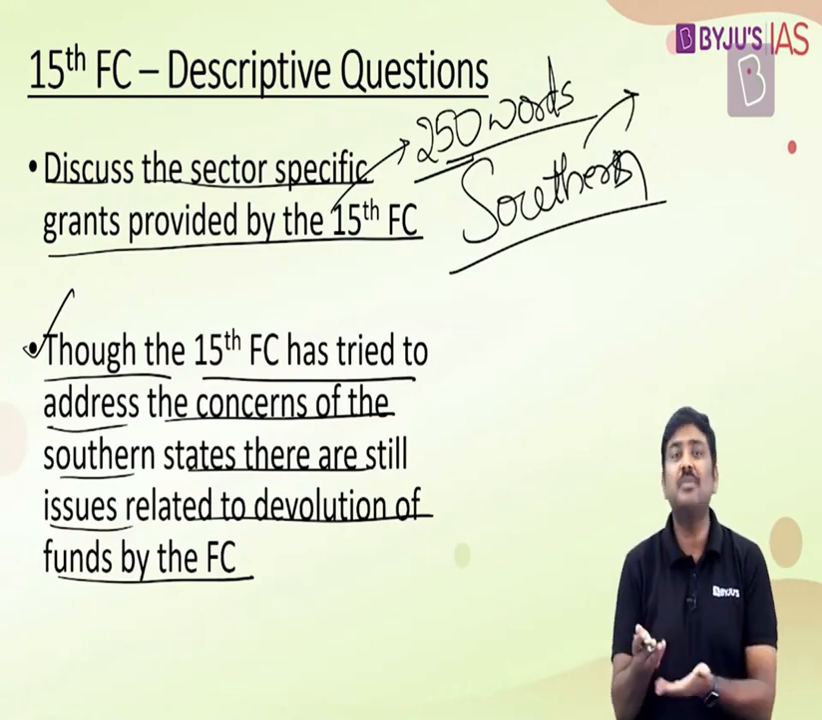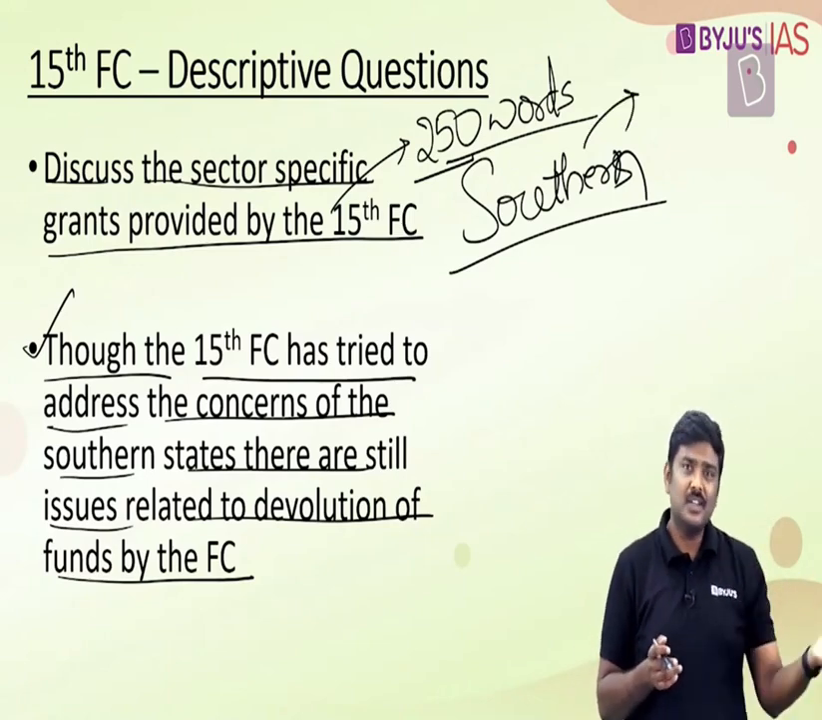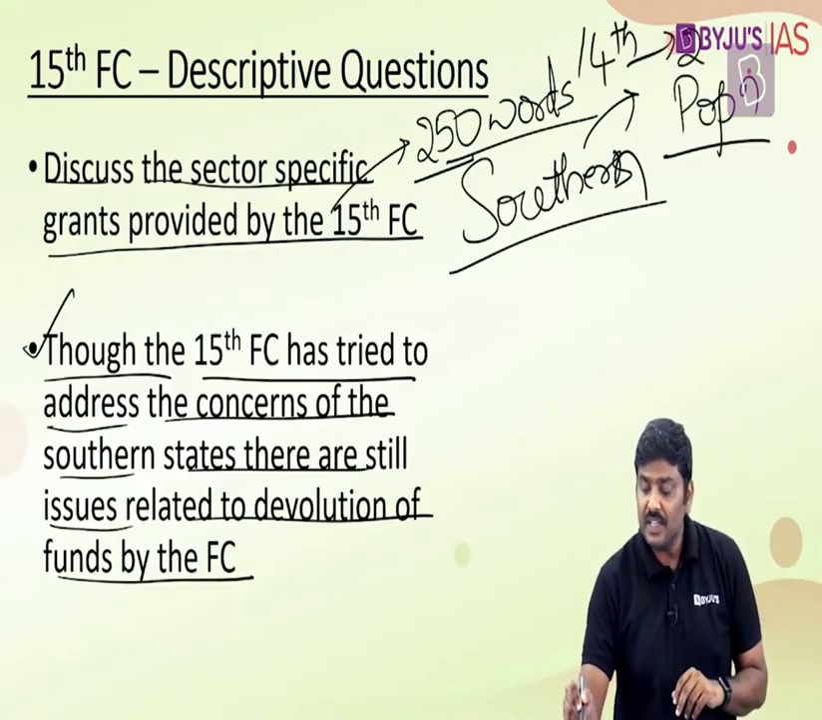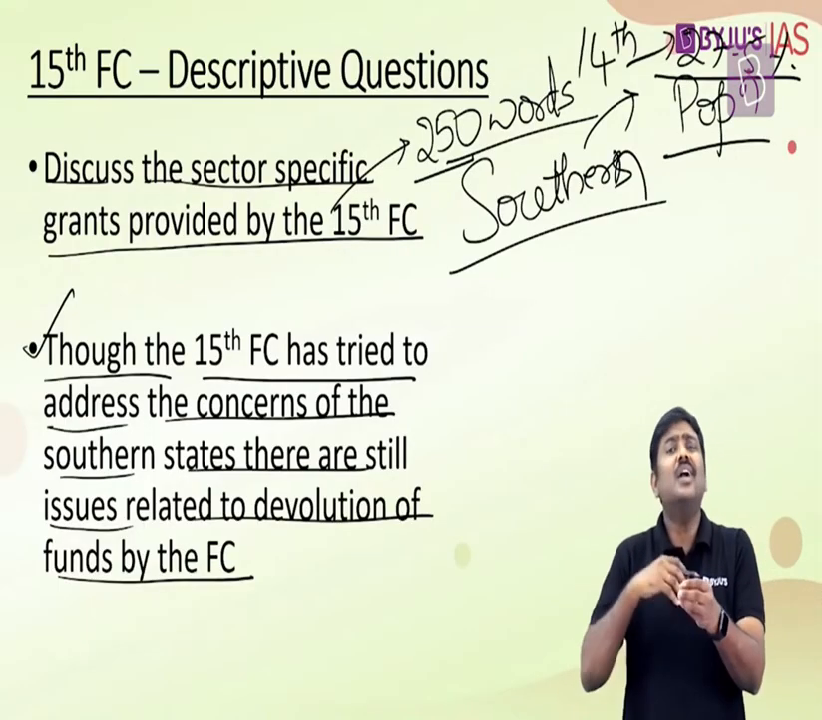the southern states by providing a demographic performance parameter, by reducing income distance weightage from 50% in the earlier Finance Commission to 45% here. We have also reduced the weightage for the population, although we have taken only the population of 2011. In the 14th FC, the total weightage given was 27.5%. This has been reduced, right? So basically we have tried to address the concerns of the southern states.